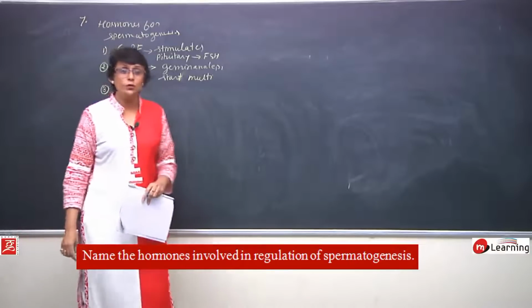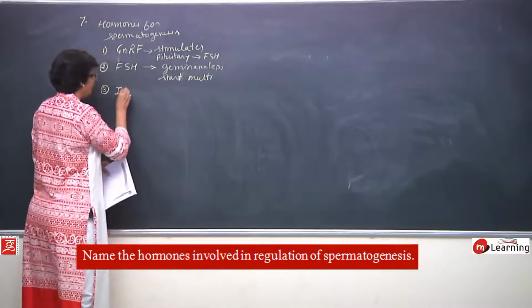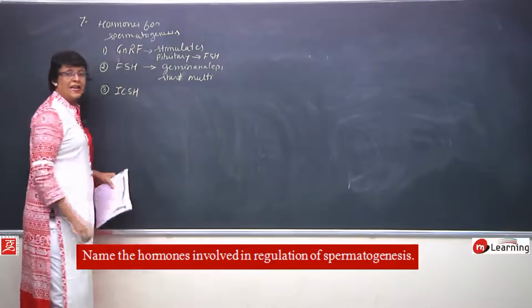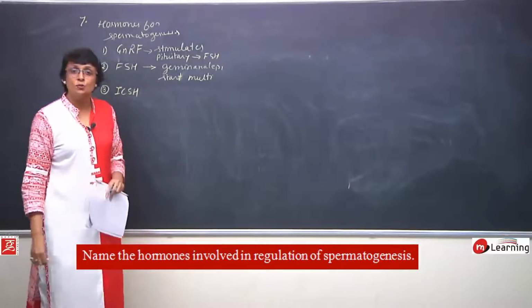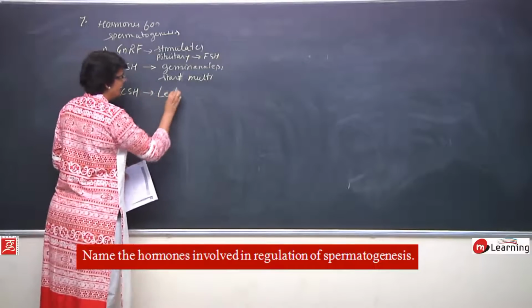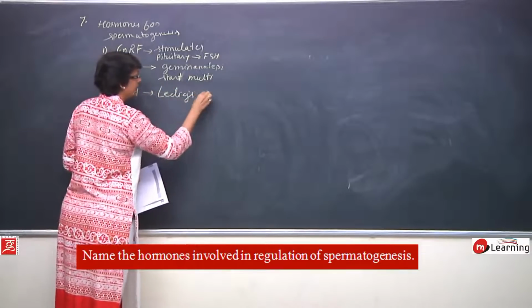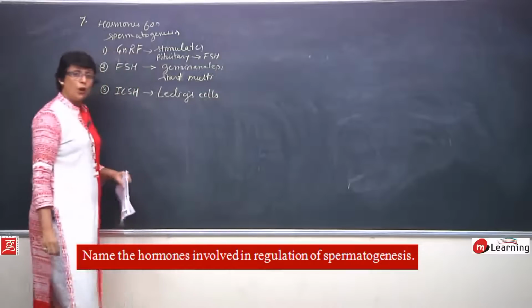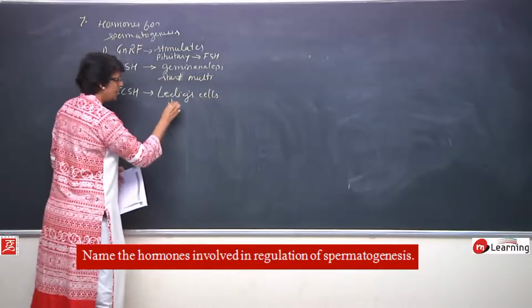One more hormone, ICSH, interstitial cell stimulating hormone, again from pituitary. It stimulates Leydig's cells to do what? To secrete testosterone.